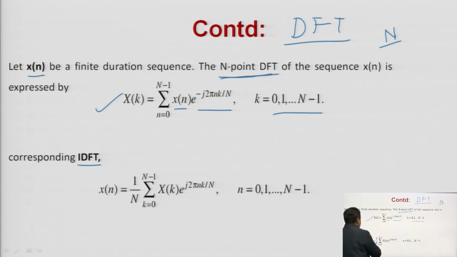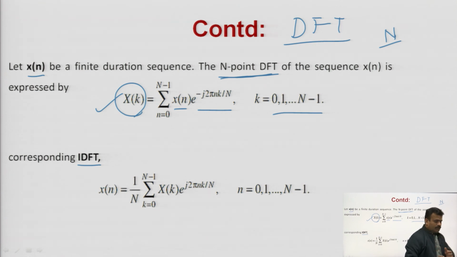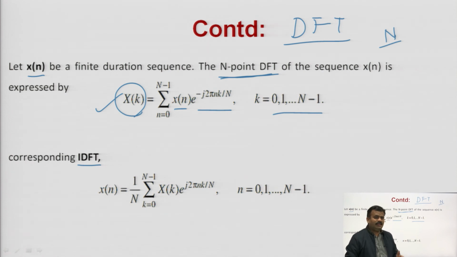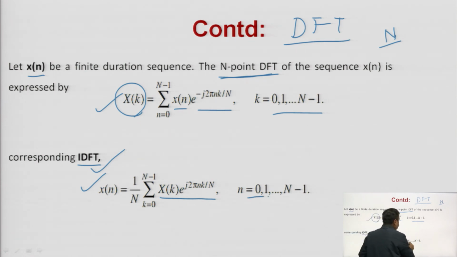Similarly, talking about the IDFT, this is the formula for calculating the DFT. It means your input signal and your output signal both are discrete and of finite length, and you can also calculate the IDFT, the inverse discrete Fourier transform, by this formula: small x of n is equal to 1 upon N summation k equals 0 to N minus 1 X of k into e to the power j 2 pi n k by N, where small n is equal to 0 to N minus 1.